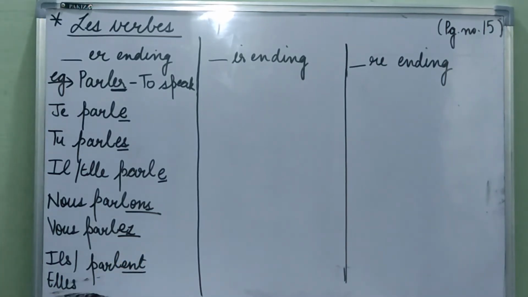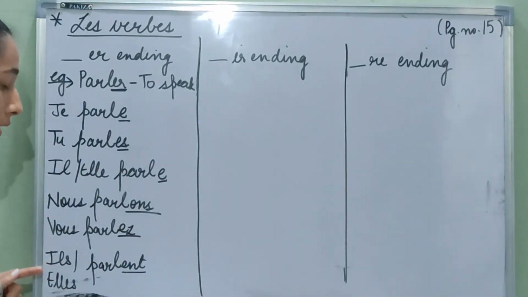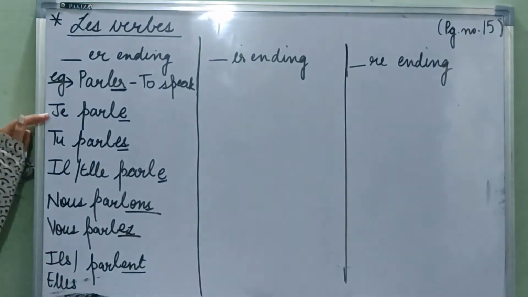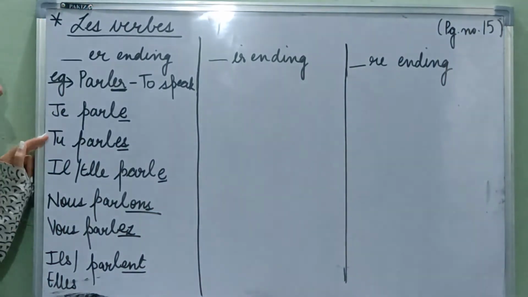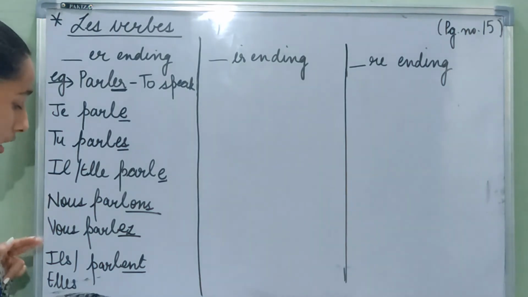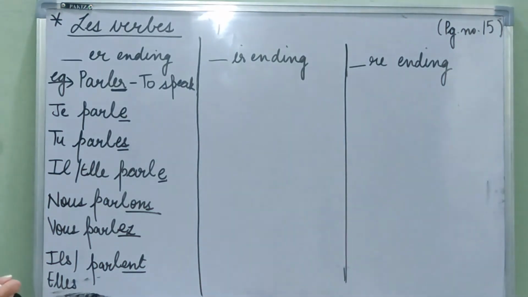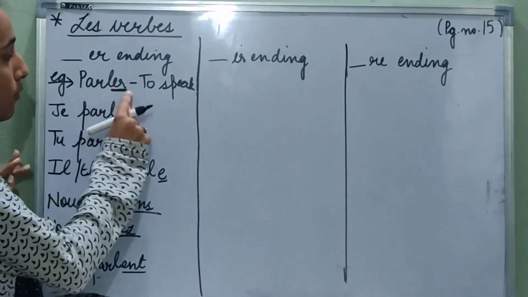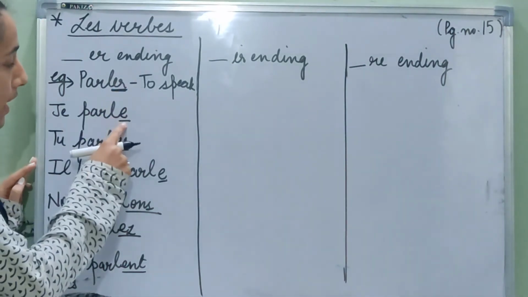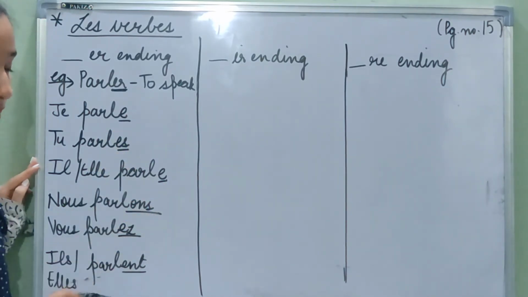So it becomes parle. So it has become je parle, tu parles, il parle, elle parle, nous parlons, vous parlez, ils parlent, elles parlent. It means I speak, I'm speaking, you speak, you are speaking, he speaks, he is speaking, she speaks, she is speaking, we speak, we are speaking, you speak, you are speaking, they speak, they are speaking. So here when we remove ER, instead of ER we add E, ES, E, ONS, EZ and ENT.